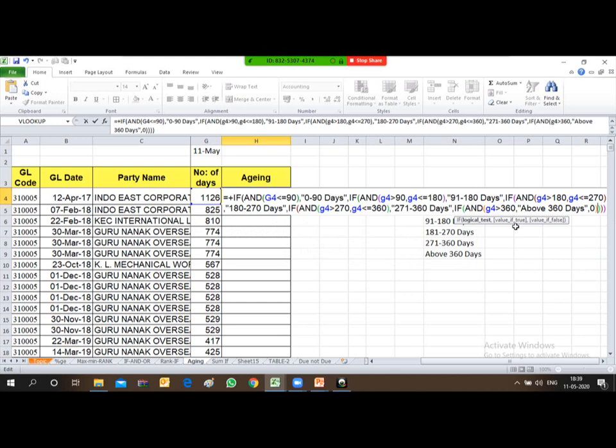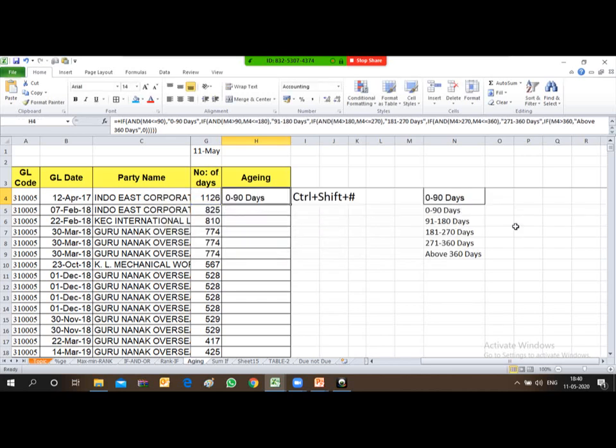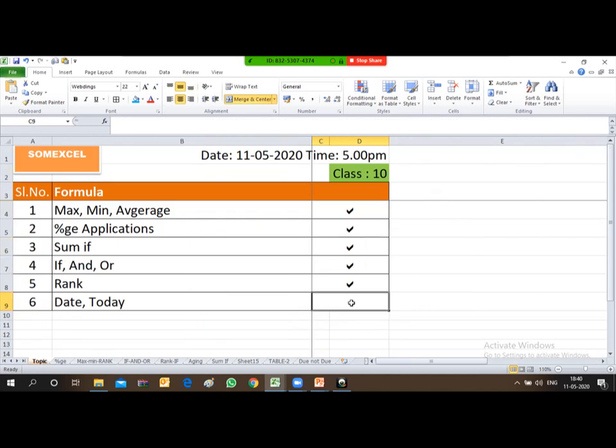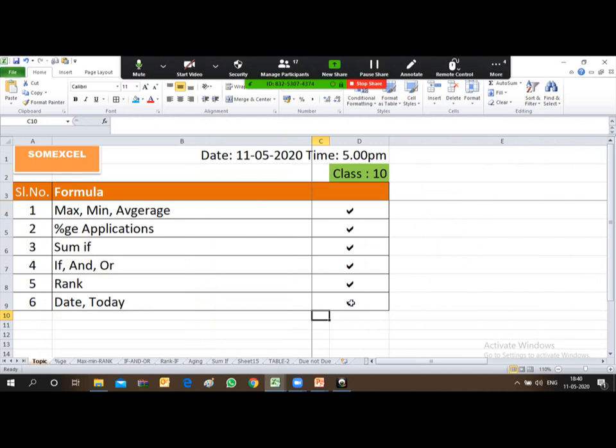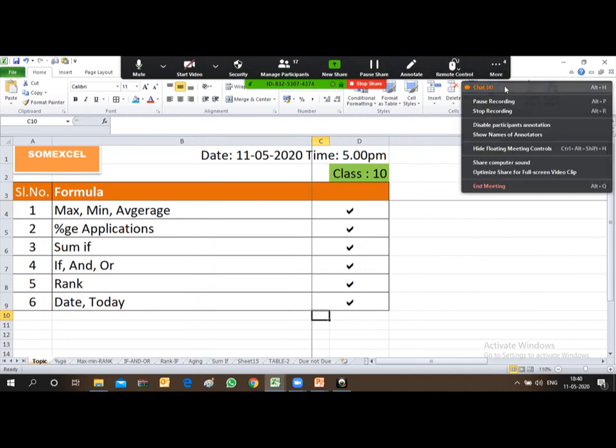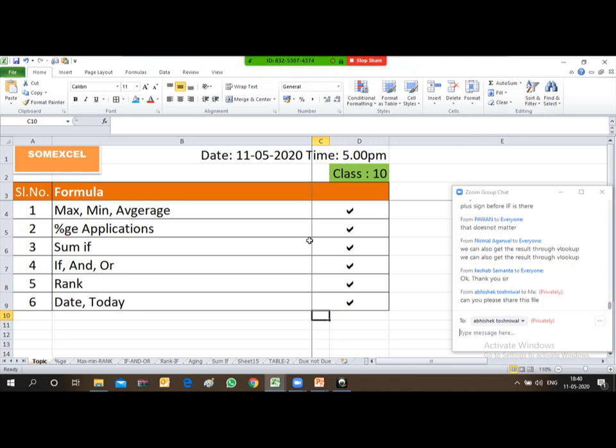Again, some logical error is coming. Friends, we'll cover this formula tomorrow. I think some error is appearing over here. We'll cover it tomorrow, so let's see in tomorrow's class. I hope you enjoyed today's session also. Let me come back to this formula tomorrow. If you have any query, you can WhatsApp me. So we'll cover it tomorrow itself.